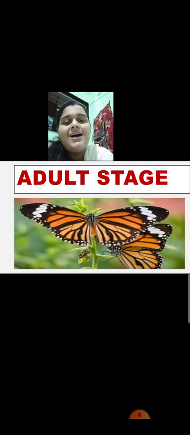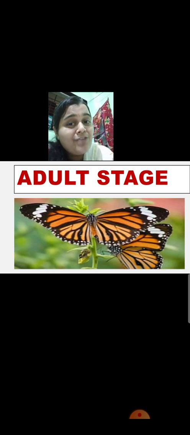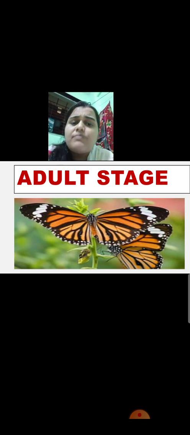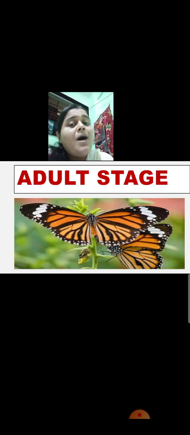And that is the last stage, the fourth stage, which is known as the adult stage. Okay, the fourth stage is known as the adult stage. See, a beautiful plain tiger butterfly has come out of the pupa and it is ready to fly. Okay, so these are the 4 important stages of the life cycle of the butterfly.